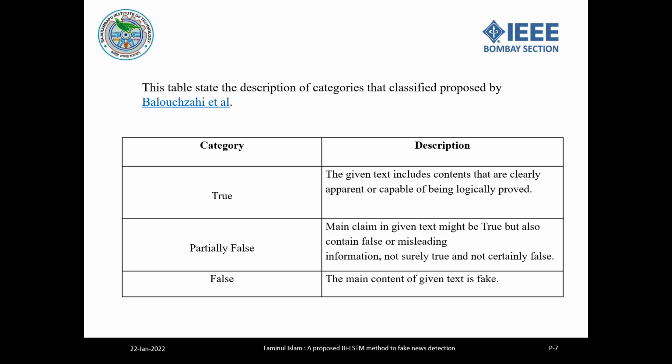This is one of the most important slides of this presentation, because this slide shows how we classified true, partially false, and false, right? This table was proposed by Balaus Jahi, where we call news true when the given text includes contents that are clearly apparent or capable of being logically proved. We call news partially false where the main claim in the given text might be true but also contains false or misleading information, so not surely true and not certainly false. And we call news false where the main context of the given text is fake.